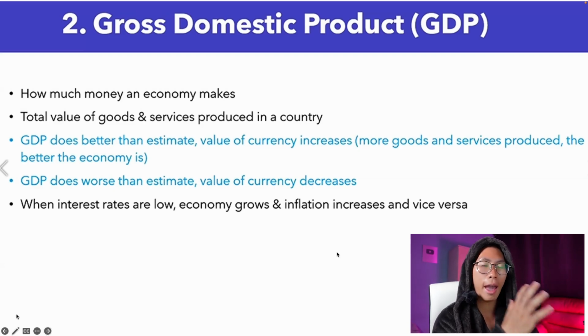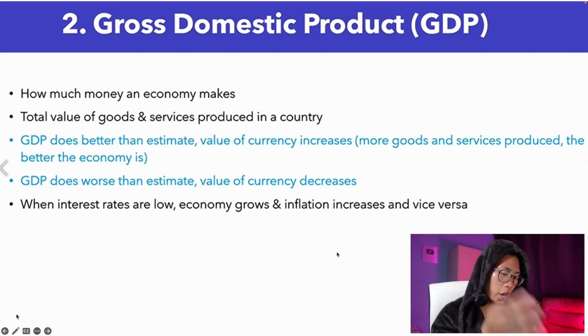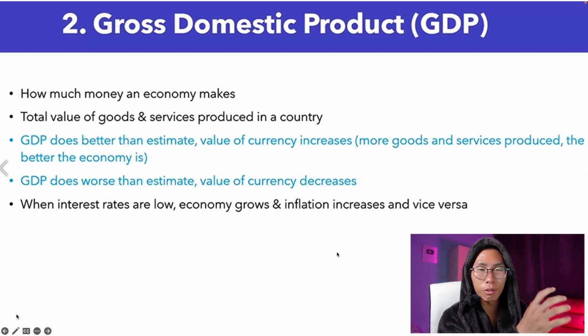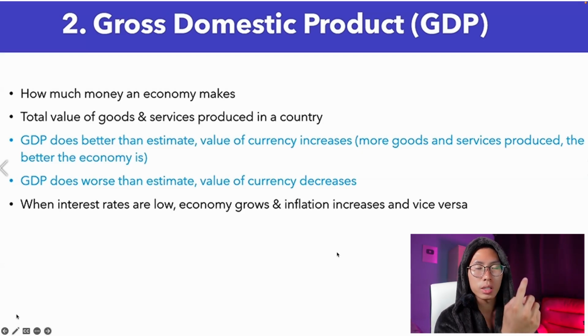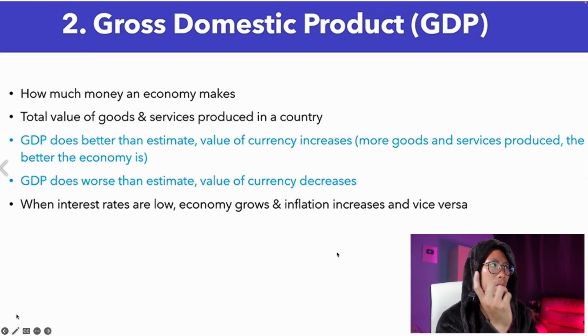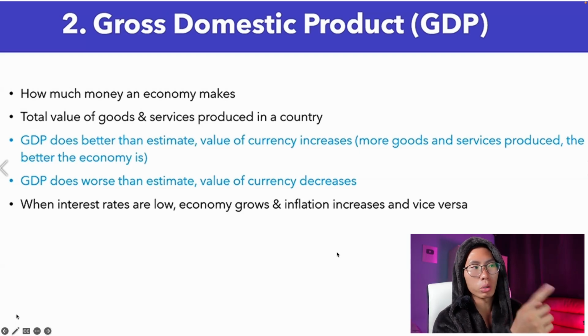So literally everything around you right now, the chair you are sitting on, the table that's in front of you, they all have a price, right? You add up the price of everything around you and every single thing that exists in your country, be it cars, houses, objects, whatever. Add up the total value of goods and services, add up all their prices, and this will form your gross domestic product.